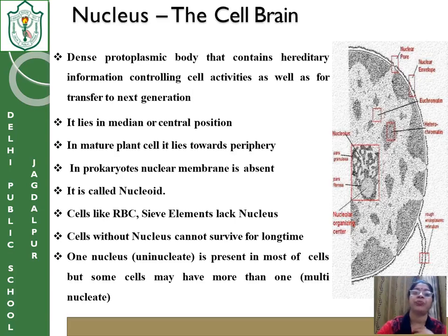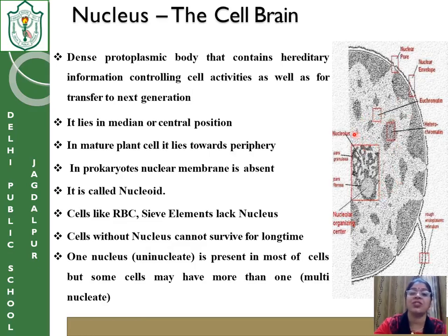Now, what is the nucleus? A dense protoplasmic body that contains hereditary information controlling cell activities as well as the transfer to the next generation. Now, if this is a nucleus, it is a dense area. Inside this there is also cytoplasm present, which is called nucleoplasm. And what is its role? It contains the hereditary information. Hereditary information means it contains genes.